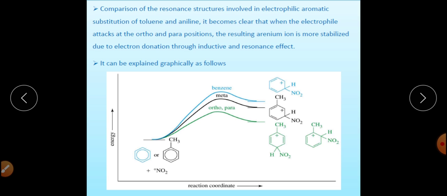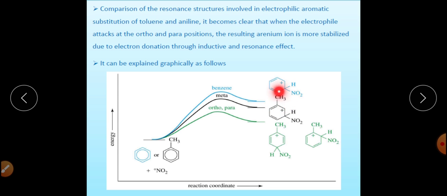So this is an activator as well as ortho-para directing in its nature, and we can see it clearly from the energy profile diagram. This is for the meta attack, which reveals that the CH3 group is an activator, meaning it will activate the ring.